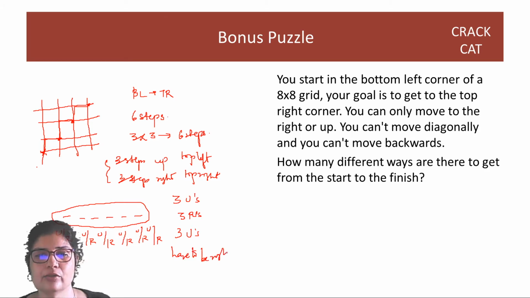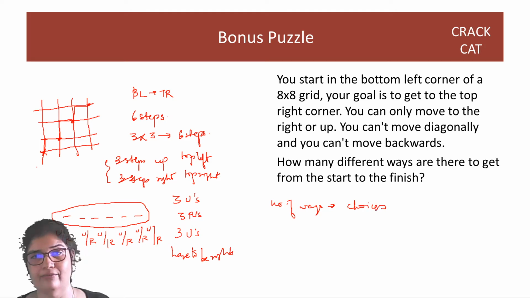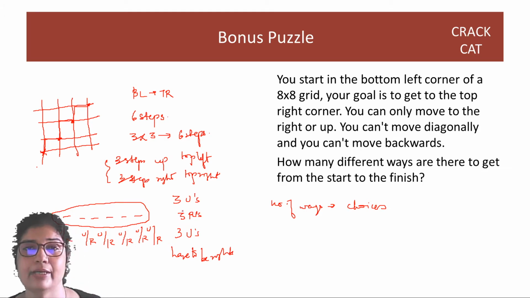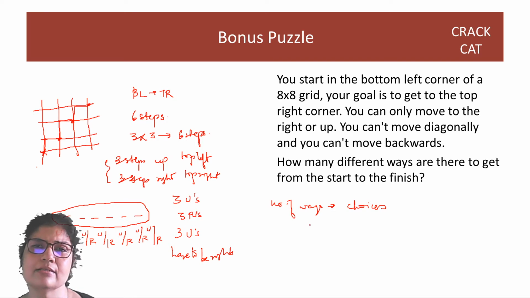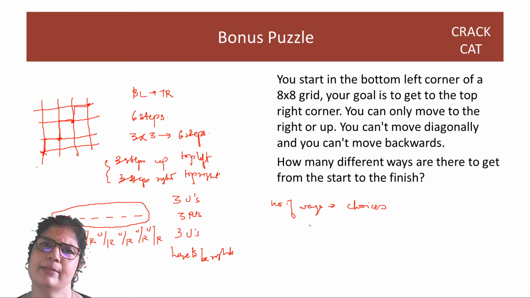So guys, whenever you have these questions of number of ways, they are basically asking you, where do you have choice? How many choices do you have? So in the beginning, you have this choice of saying which of these 6 places, say, 3 will be ups. That is where the choice comes. Out of these 6 places, when will I take the up step?